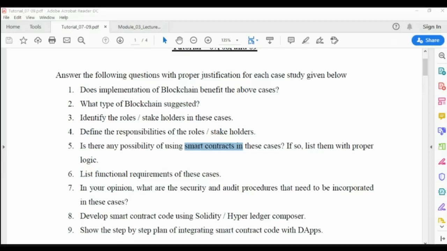In your opinion, what are the security and audit procedures that need to be incorporated in these cases? Here it's just like testing cases, testing procedures and security procedures. Security procedures are, for example, the privacy of the customer, the customer information, or the route traveled by the customers.